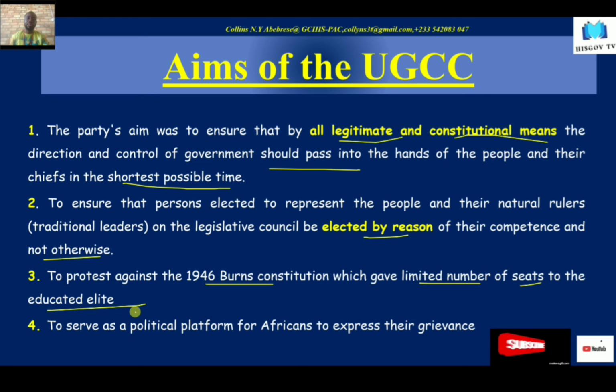We've learned about the members of the UGCC. We've learned about the reasons for the formation. Then we've also learned about the aims of the UGCC. Now, regarding the members of the UGCC, I did not mention, or you didn't see Nkrumah's name there. Now, the reason why you did not see Nkrumah's name there was that Nkrumah was not a founding member. All right? Nkrumah was not a founding member.